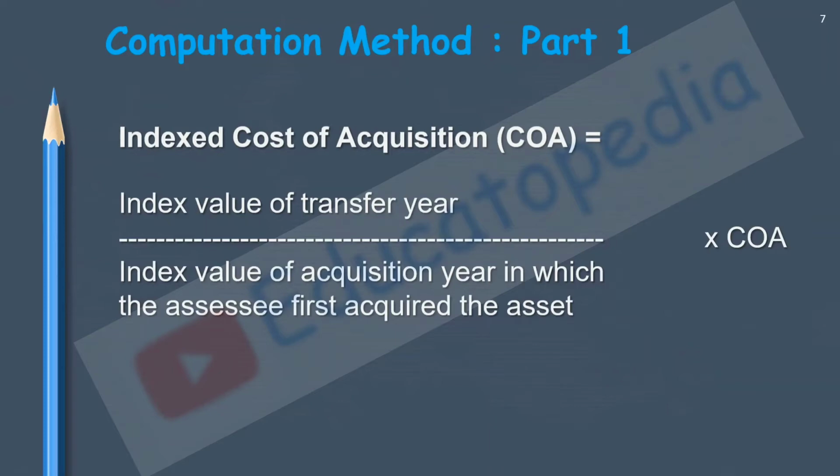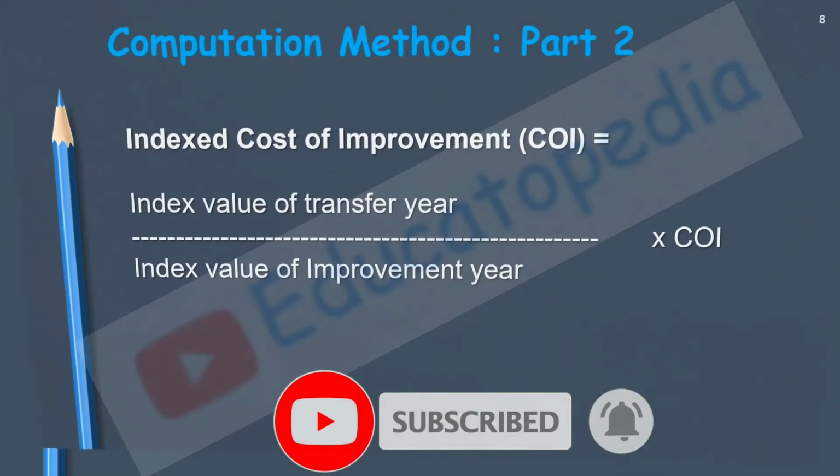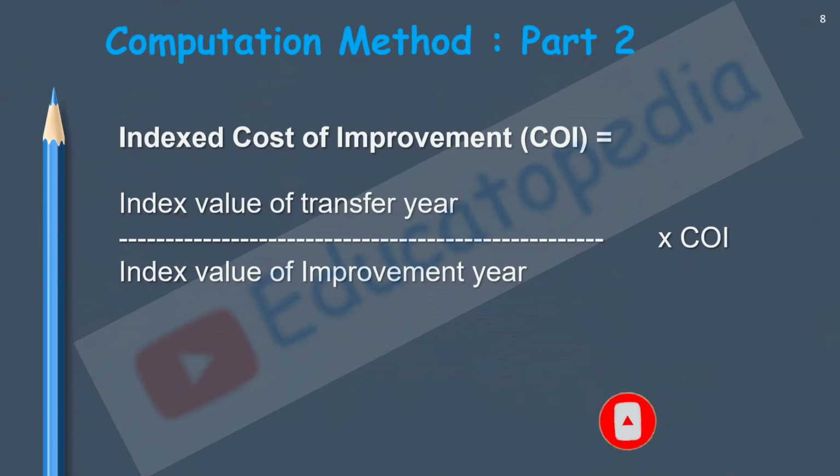Accordingly, after this we'll see indexed cost of improvement. How is it going to happen? Index value of the transfer year divided by the index value of the improvement year. Just the denominator is changed, because now I don't have an acquisition cost, now I have an improvement cost.